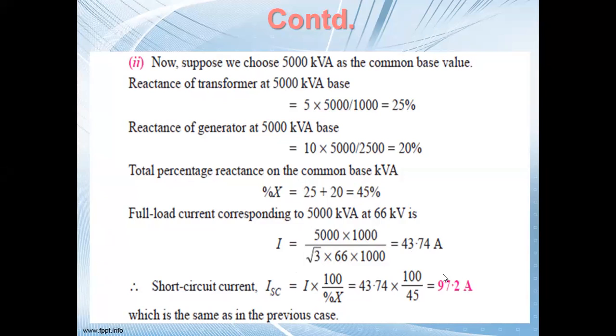From these two numerical calculations, we can see that if we take different values of base kVA, there will not be any change in the calculated short circuit current. Anyone can choose any base kVA. There is no such guideline that if you change the base kVA, your output will change. It will remain the same.